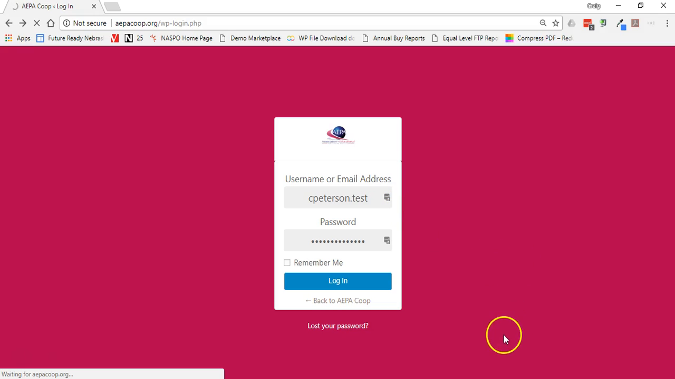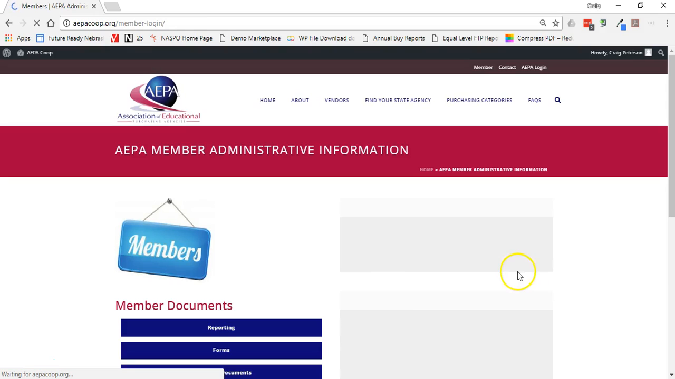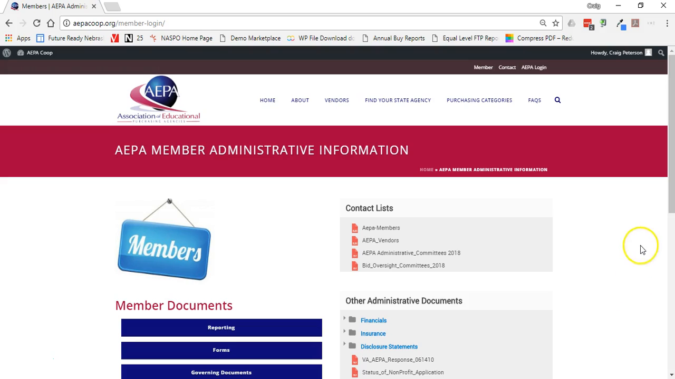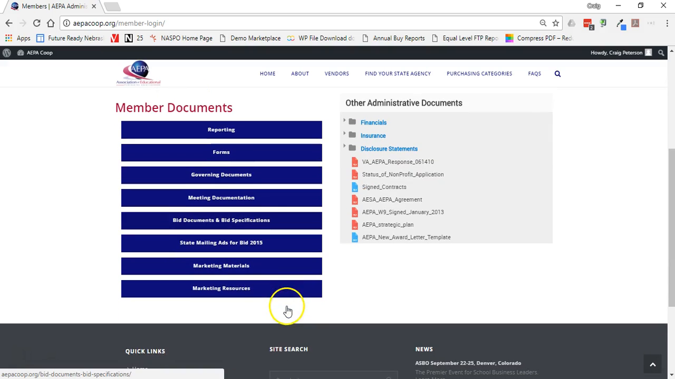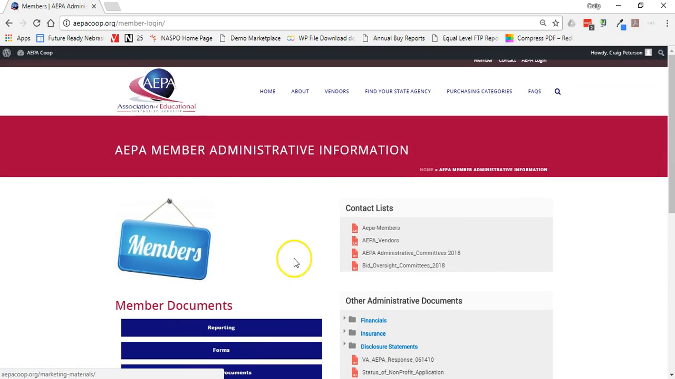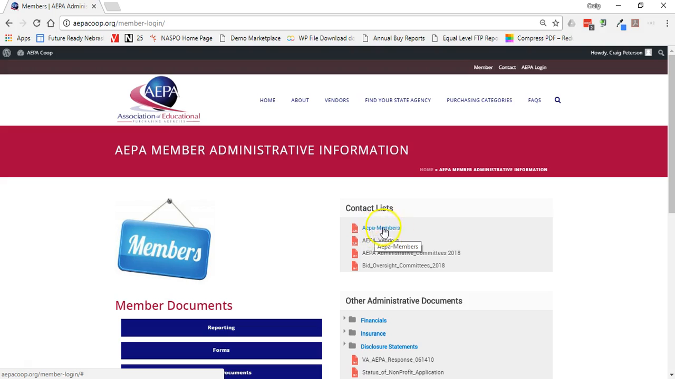And when I do that, this is what I should see. This is the member page, state memberships only, not vendors. And so when I log in, I get a menu on the left-hand side that has a lot of the information available. Those AEPA member contacts are available here, as are the vendors, administrative committees, and bid oversight committees.